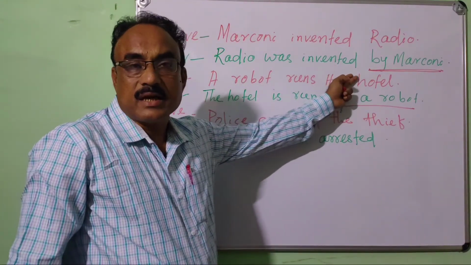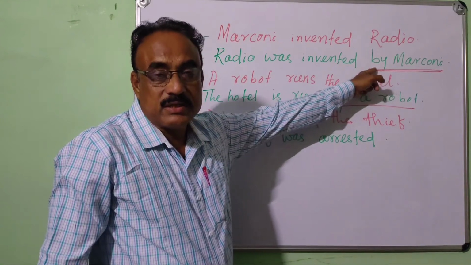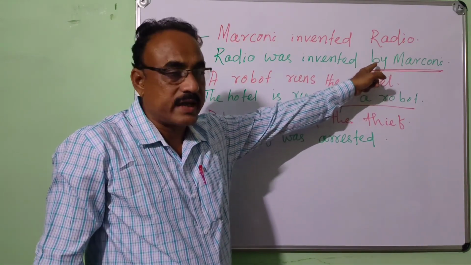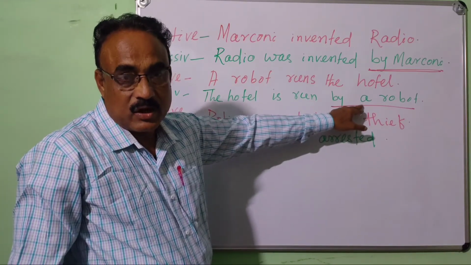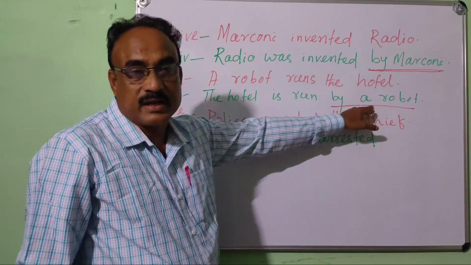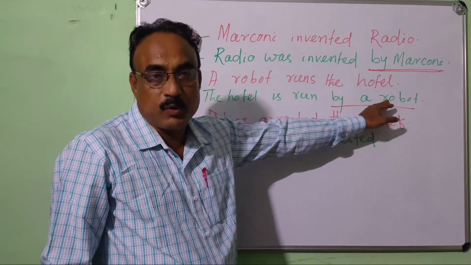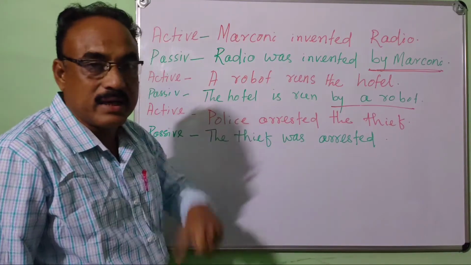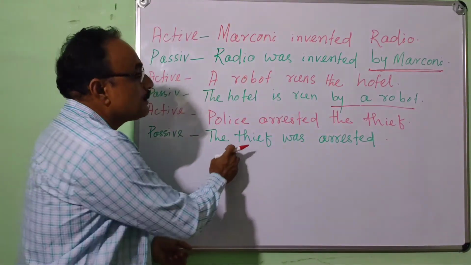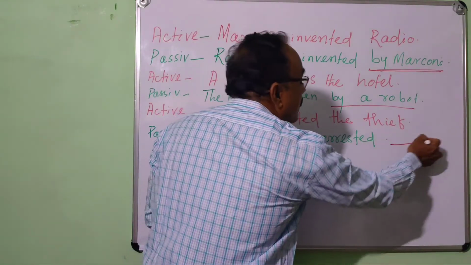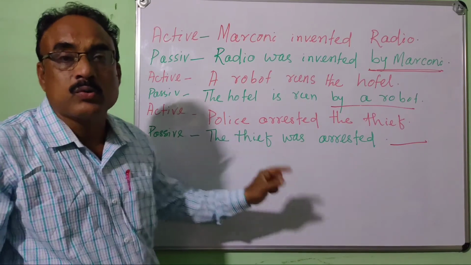The by phrase here can never be omitted, because Marconi is a very important person. An important person's name should be written. Then it is an inanimate, unexpected thing here: a hotel is run by a robot. It can never be omitted. But look at here. Police arrested the thief. The thief was arrested. Here the by phrase is not necessary because the agent, police, is known to all.